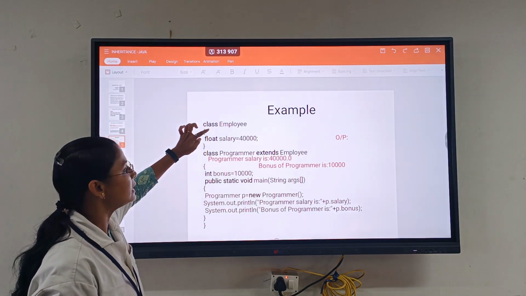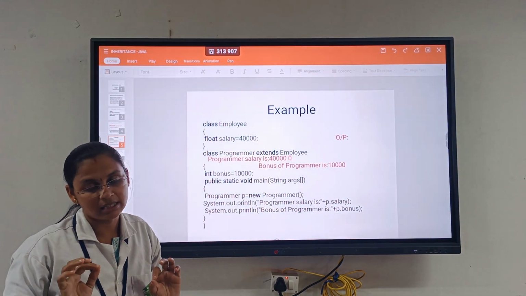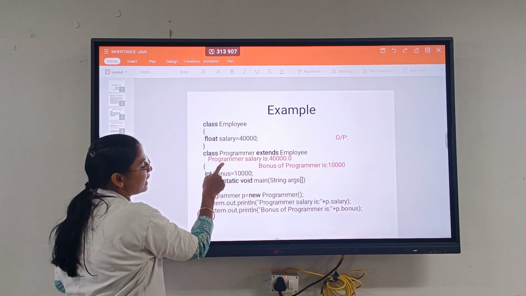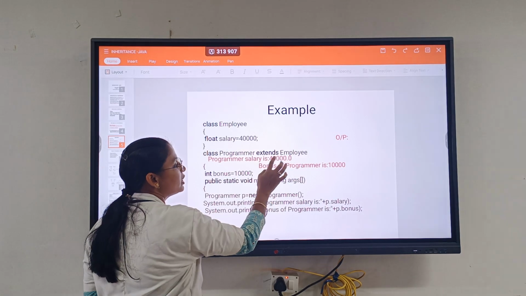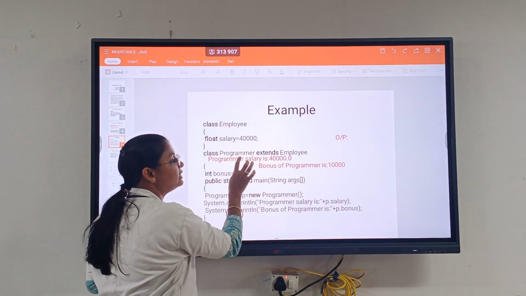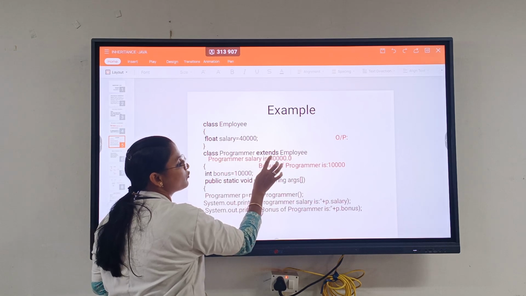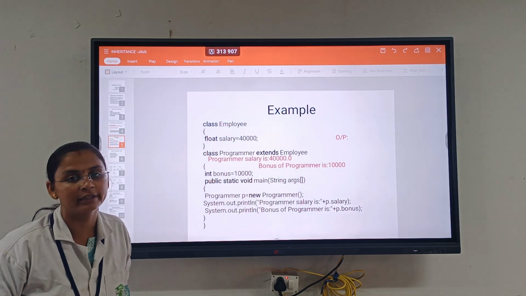Class Employee is the parent class. Class Programmer is the base, that is, the child class. Here the child class extends Employee. It means that the child inherits all the fields and methods from our Employee, which is the parent class. That is the concept I told you already.